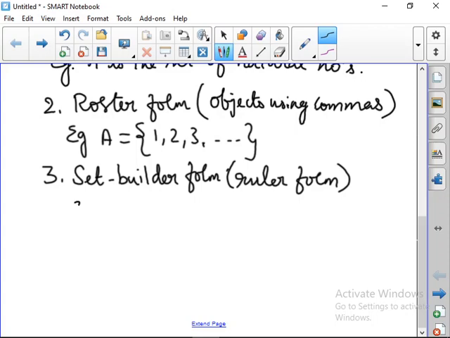Now how can we write the set? A is equal to x such that x belongs to N. That is, the element x is in the set N. So x belongs to N. We are going to write x where x belongs to the natural numbers. So this is known as the set builder form. So a set can be represented in three ways. One is descriptive form, second is roster form, and the third is set builder form.